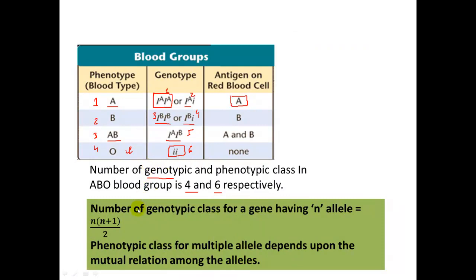We can also calculate the number of genotypic classes for any gene having multiple alleles by a formula, that is n into n plus 1 by 2, where n is the number of alleles. For instance, in this particular example, the number of alleles is 3. If I put this value in the formula, we are going to get 6, and that is why we see 6 genotypic classes over here. That is the formula we have to use whenever such questions are asked, right?